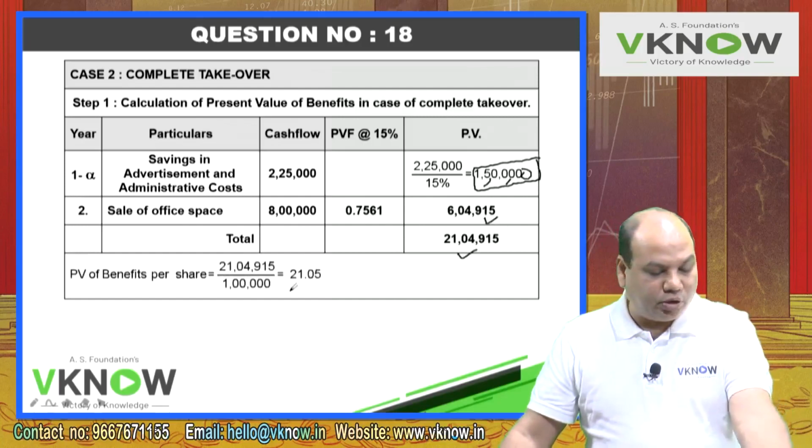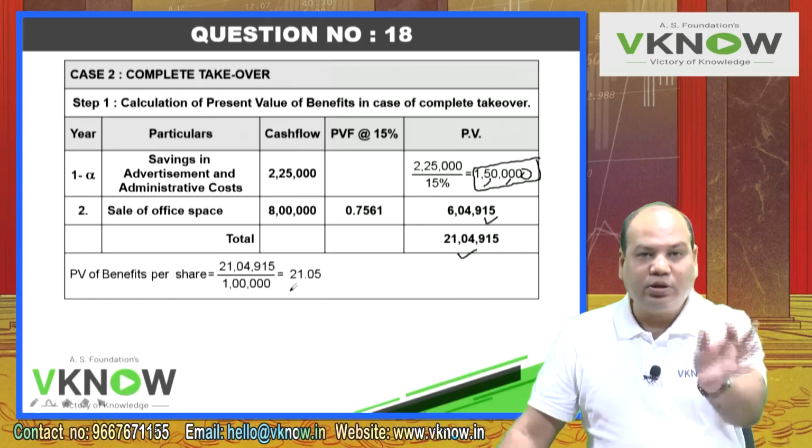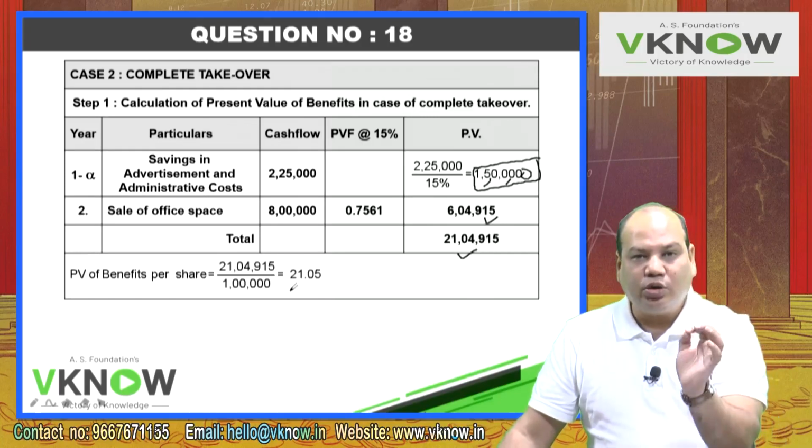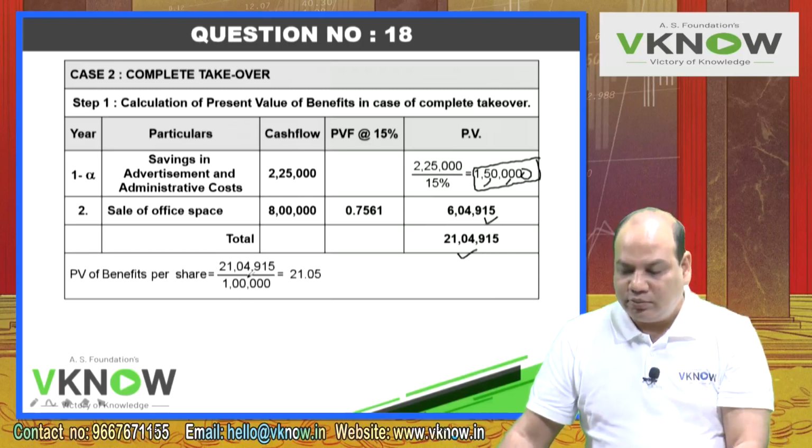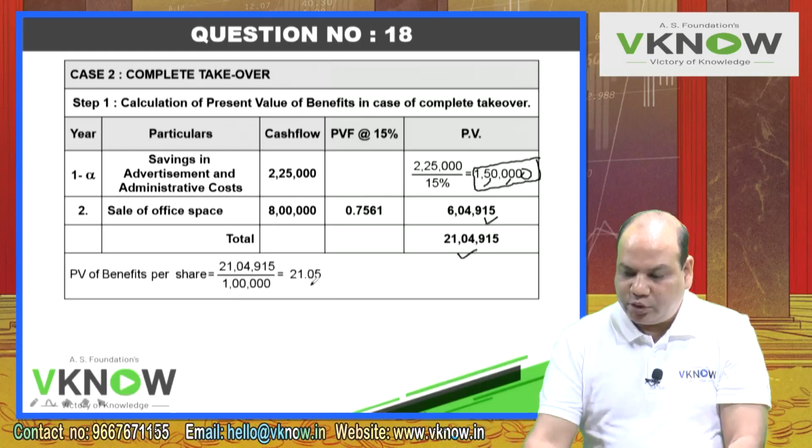So whether I take Mukesh or whether I take Dhirubhai, number of shares are same. So in either of the two companies, my benefit per share will be 21,04,915 divided by 1 lakh, and that is equal to 21.05 rupees per share.